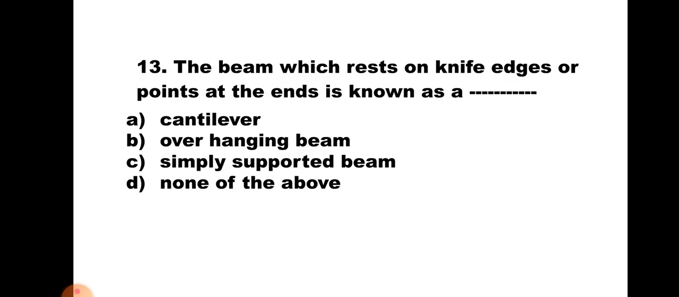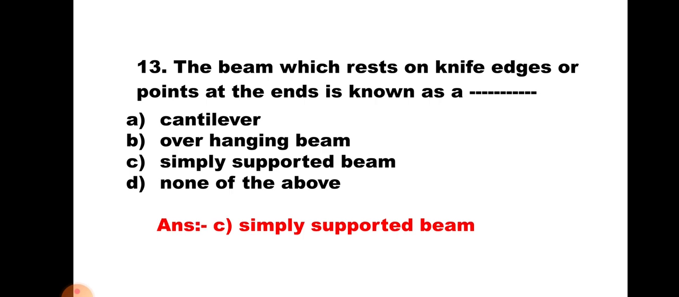Question number 13. The beam which rests on knife edges or points at the ends is known as: A. Cantilever, B. Overhanging beam, C. Simply supported beam, and D. None of the above. Now, when the beam is resting at point of contact at the ends, that is the knife edges, it is known as simply supported beam.